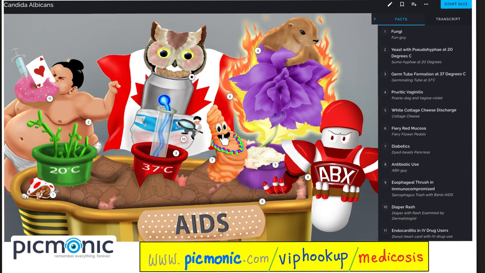Patients with diabetes are vulnerable, as well as patients who use antibiotics for a long time. Anyone can get oral thrush from Candida, but for Candida to cause esophageal thrush, the immune system is usually going to be weaker, as in immunocompromised persons. Candida can lead to diaper rash and infective endocarditis in IV drug users.